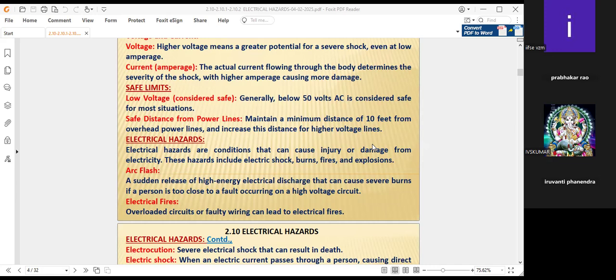Thank you, sir. Electrical hazards are conditions that can cause injury or damage from electricity.